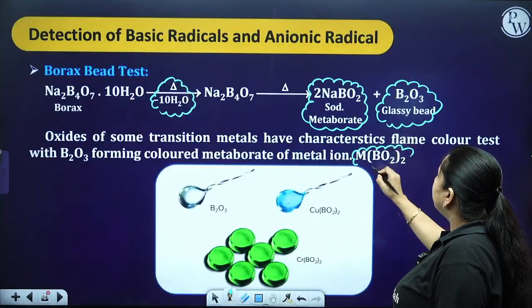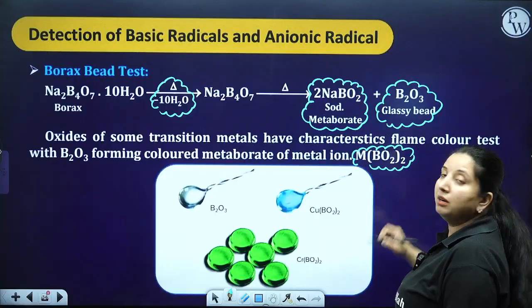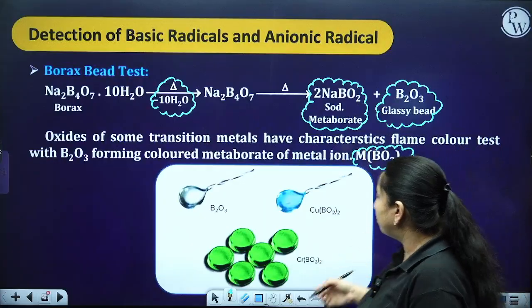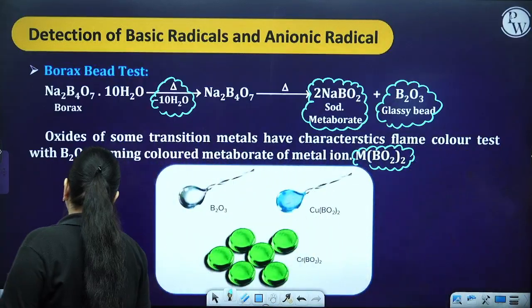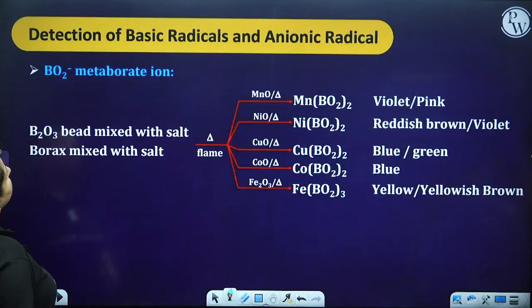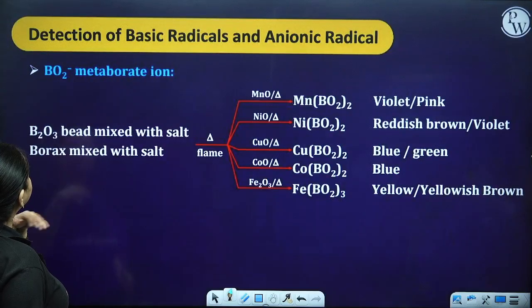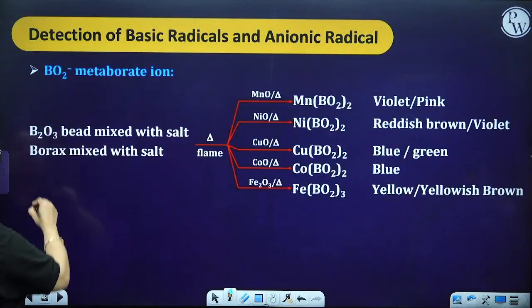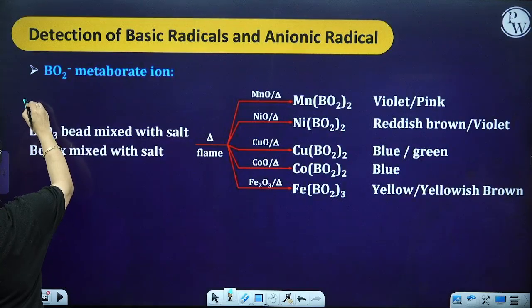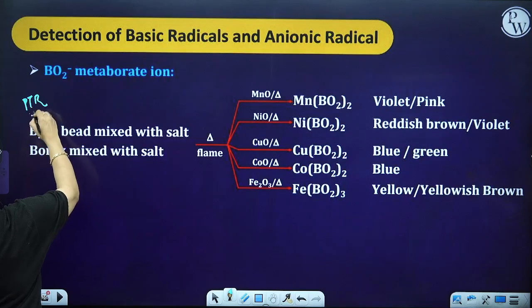For example, if you have copper, it is going to give you a blue color. If you have chromium, it is going to give you a green color. Okay. This also you have to remember.